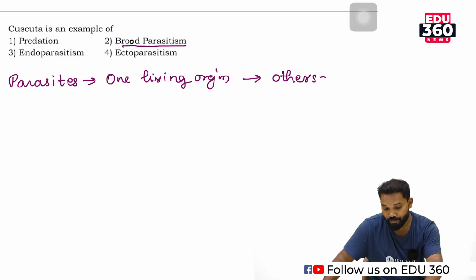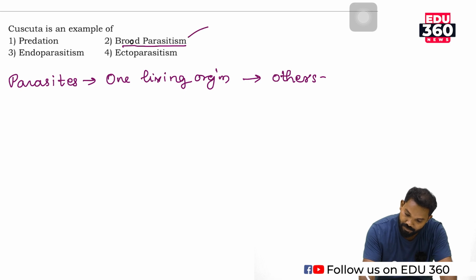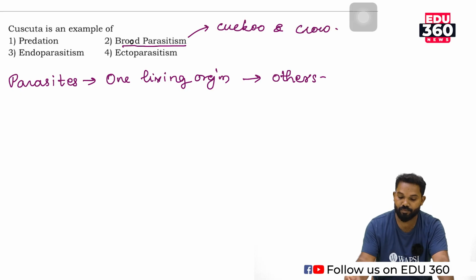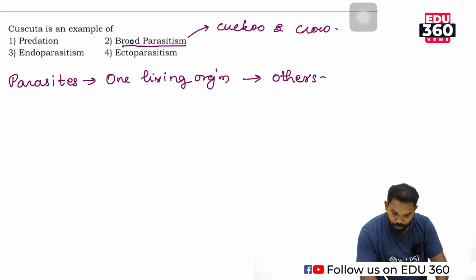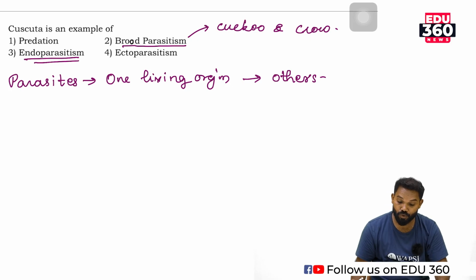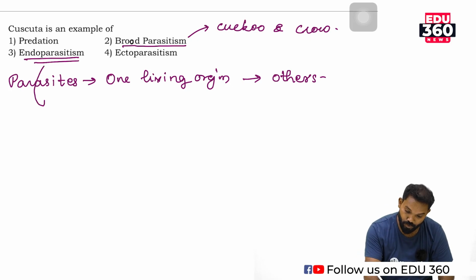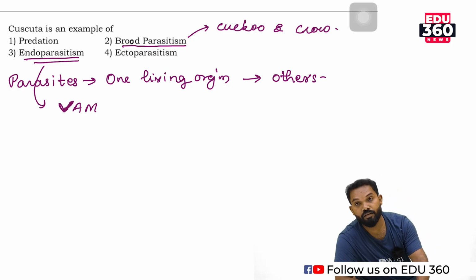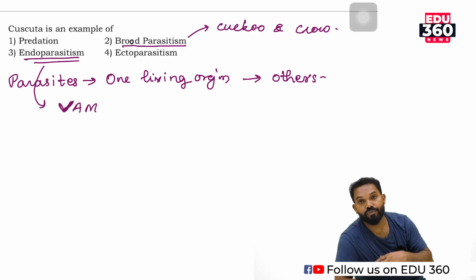Then endoparasitism. Endoparasites: some worms live inside human beings, within our body.